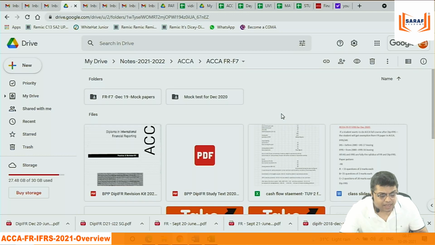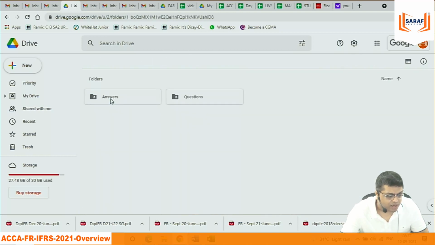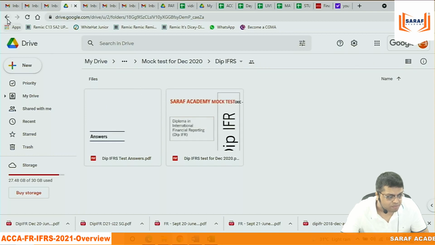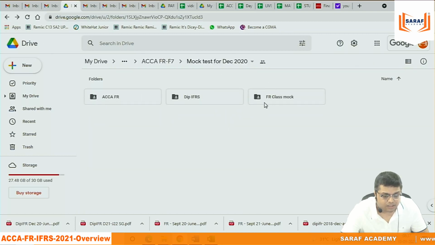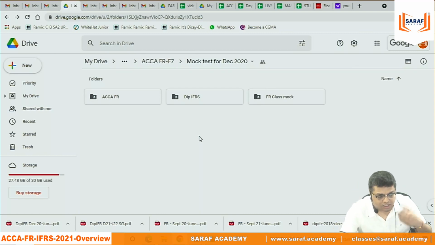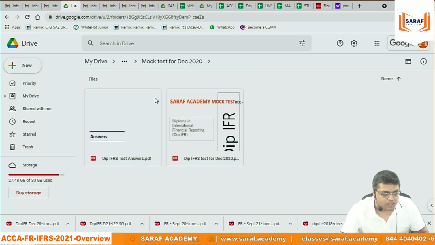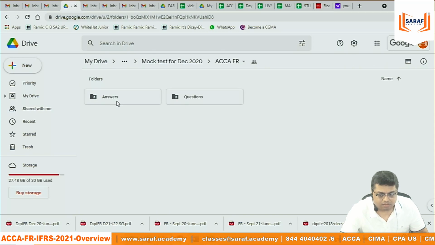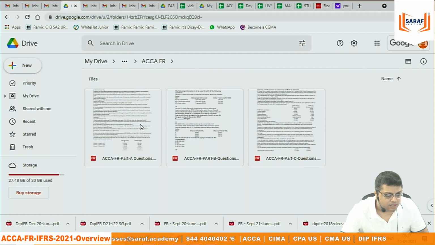What I will be upgrading here: the mock test I took in the class for FR students, those who have submitted the questions and the answers. For Diploma IFRS students, those who have submitted the answers, nobody has given the mock test. There are always 100+ students. They join the syllabus saying, sir, you will take a mock test, and when I take the mock test at exam time, not a single student gave an answer. Now I took a mock test, only 10% students are giving answers for the mock test.